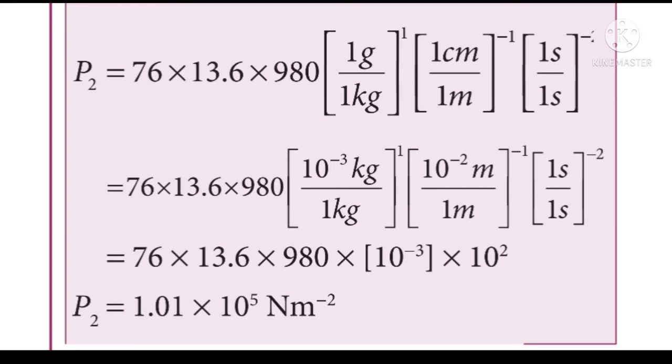Similarly, 1 centimeter is equal to 10 power minus 2 meter. So the second term will become 10 power minus 2 meter by 1 meter the whole power minus 1. And then the third term becomes 1 second by 1 second the whole power minus 2. After simplification, we will get 76 into 13.6 into 980 into 10 power minus 3 into 10 square. The final result will become 1.01 into 10 power 5 Newton meter power minus 2. This is the pressure written in terms of SI units.